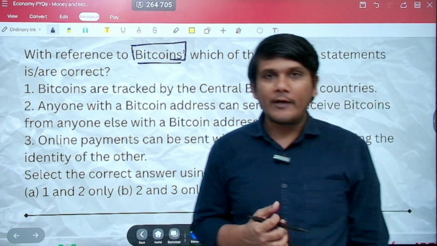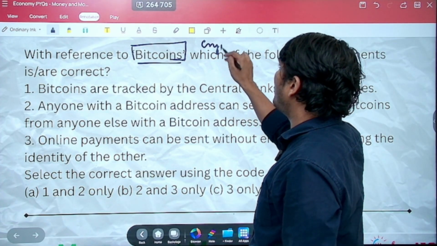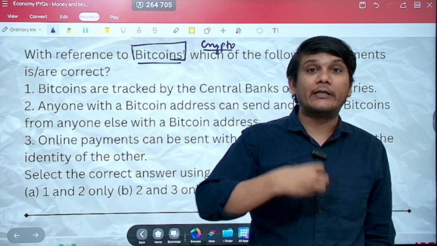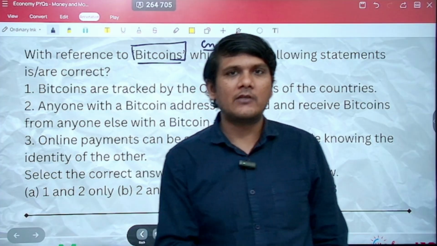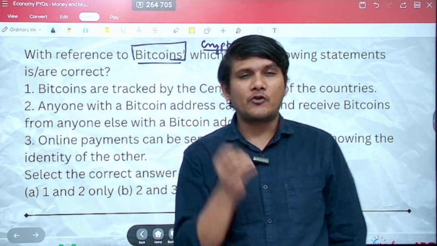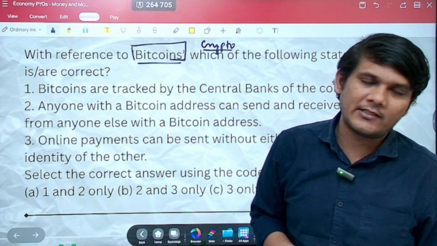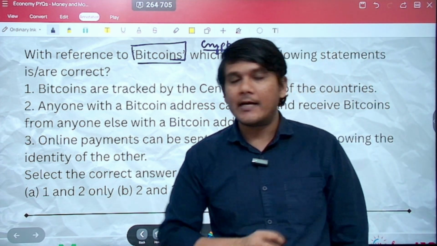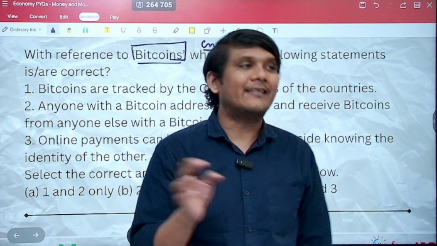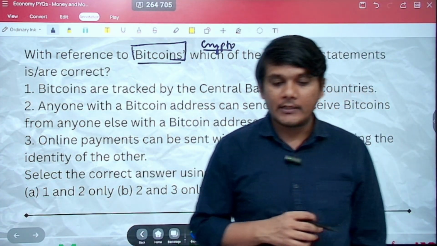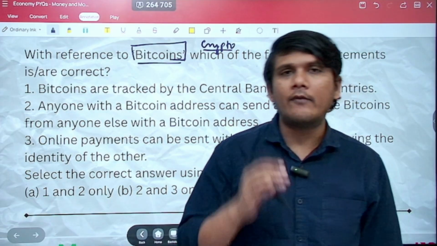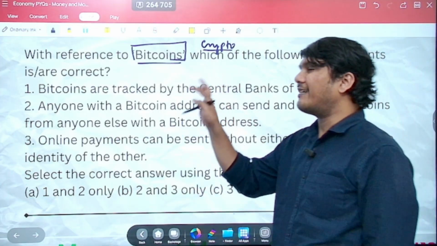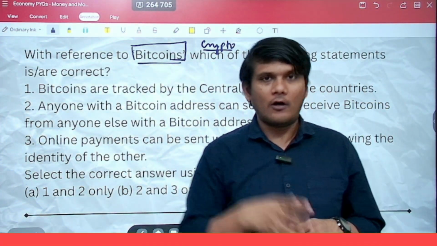All right, so bitcoins are what? Bitcoins are basically cryptocurrency. Crypto is coming from the word encryption. It is encrypted, and you need to decode, that is decrypt. Encryption means coding something, so these are coded. Each transaction is unique, and this is a decentralized method of transaction. There is not going to be a central authority over here. And in India, it is not regulated also. It is neither legal nor illegal, in the sense that it is not illegal to trade in Bitcoin in India. However, when you trade and make some profit, of course it will be taxed as well. But it is not tracked or regulated by the RBI as of now.